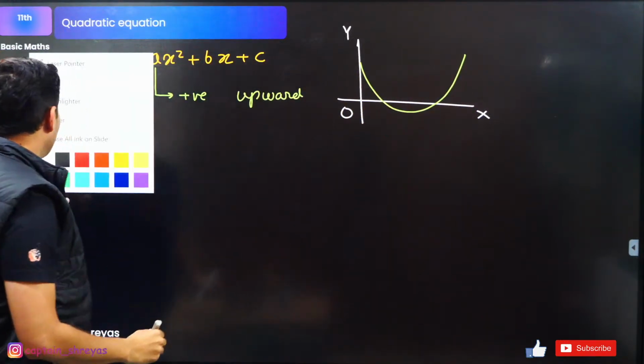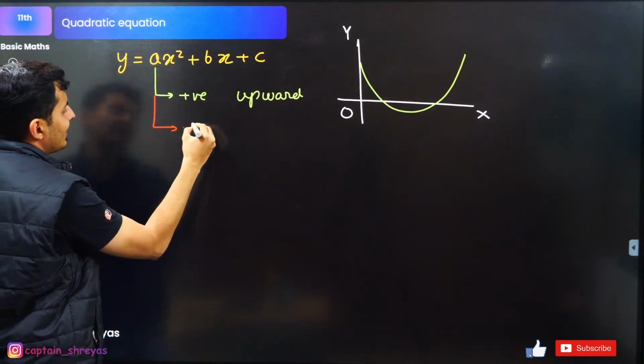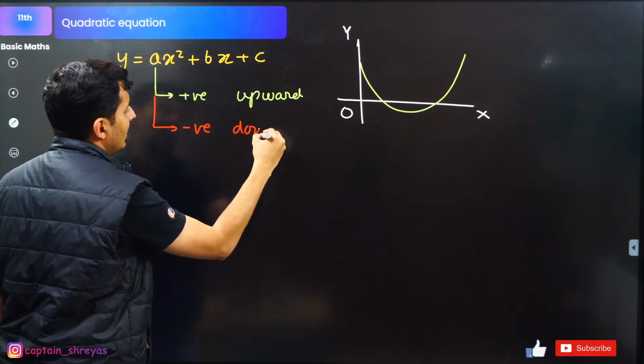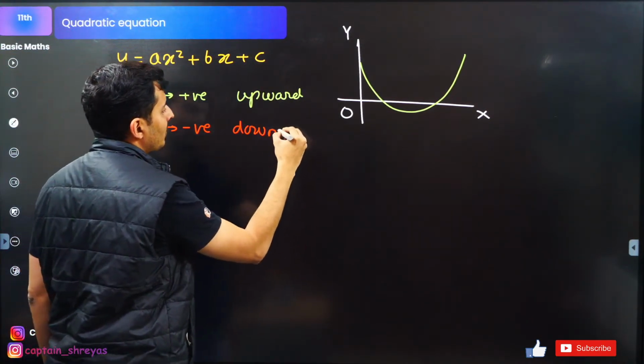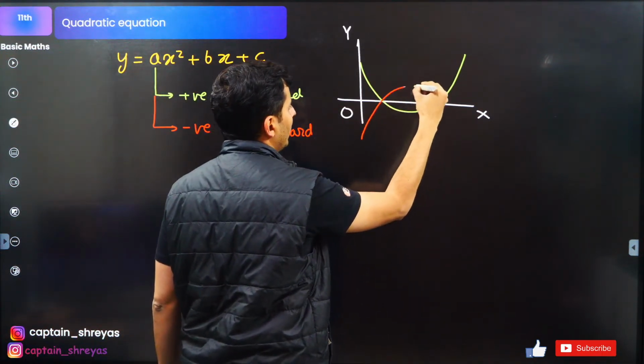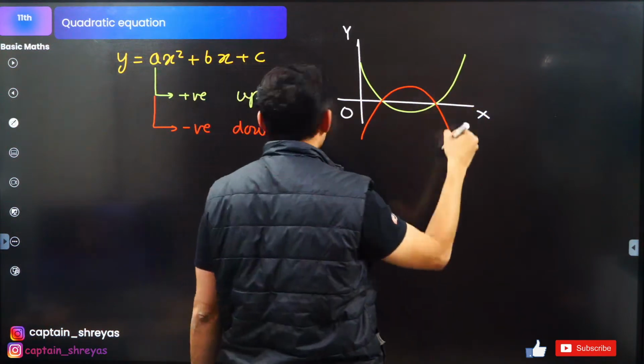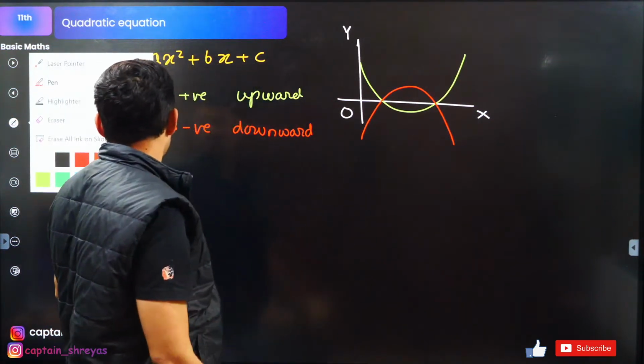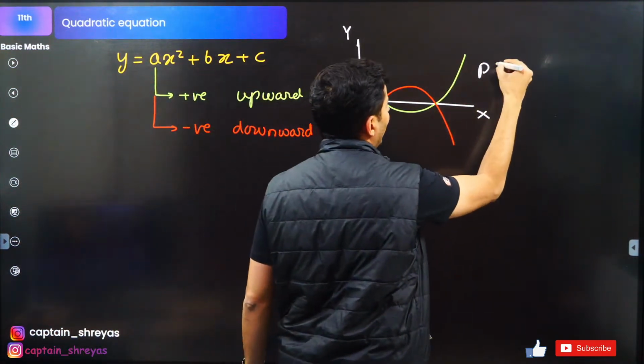If it is negative, then it is a downward or inverted graph, meaning the graph will look like this. Both these shapes are basically parabolas.